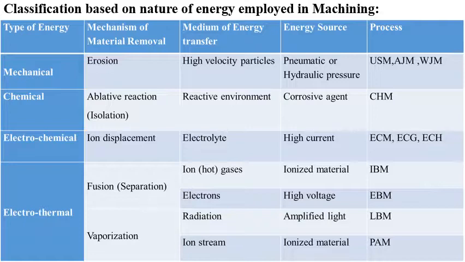And same energy but the mechanism of material removal is vaporization. In such case, the medium of energy transfer is ion stream. When ion stream is the medium of energy transfer, the energy source is ionized material. When the energy source is ionized material, the process is PAM, plasma arc machining. This is the brief classification based on nature of energy employed during machining.